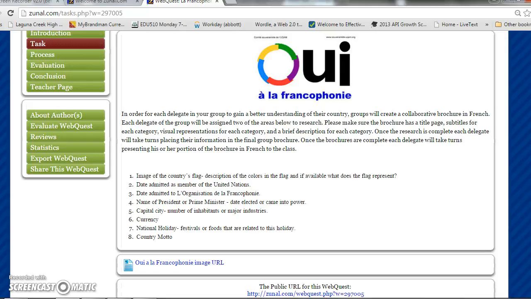So we have the image of the country's flag, description of the colors in the flag, and if available, what does the flag represent? Secondly, the date admitted as a member of the United Nations, date admitted to l'Organisation de la Francophonie, name of the president or prime minister, date elected or came into power as well. Next, the capital city, maybe the number of inhabitants or the major industries, the currency of the country, national holiday, include festivals or foods that are related to this holiday, and lastly, the country model.